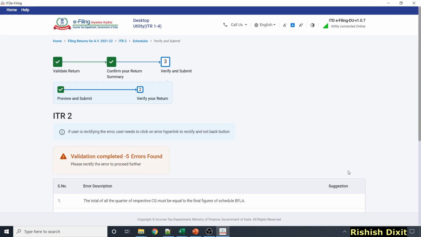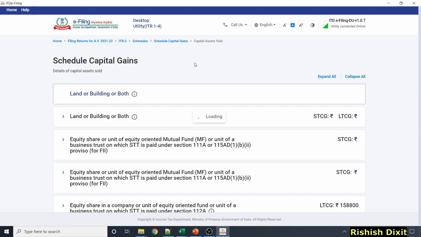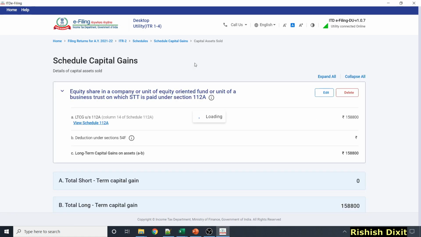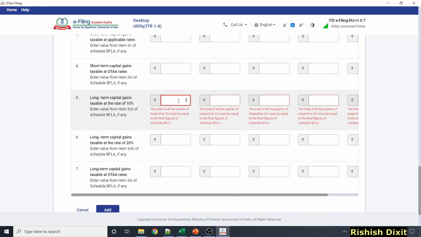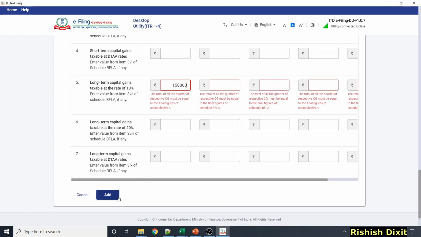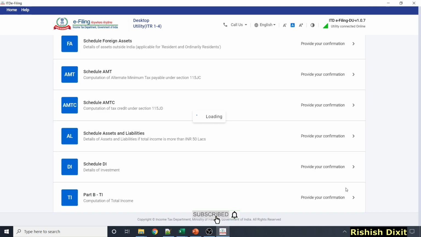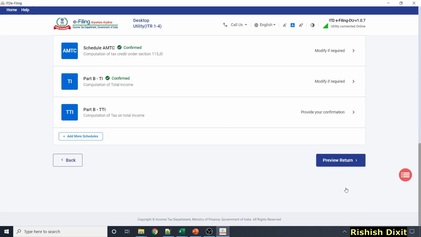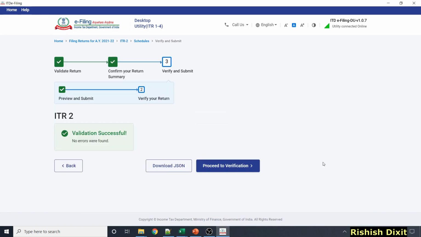Proceed to validation. Total of all the quarters respective CG must be equal to the final figures of Schedule BFLA. This is section F which we need to fill because we got a capital gain and we have to provide details about that. Here you can put details, 158800. You can put the breakup of whatever you got. I'm just putting this as a demo. Click here on add. You can put this together as well, just to avoid this error at a later stage. Click on confirm, and now we have resolved both these errors. I should not see any validation error. Click on preview return, then next, then proceed to validation. And there's no validation error now.